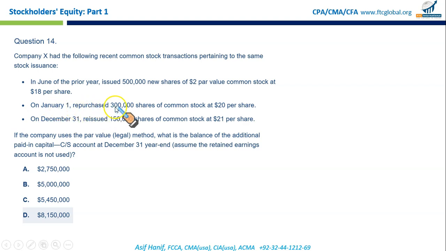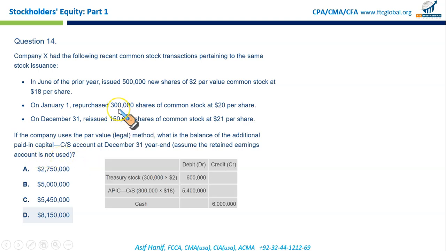On January 1st, repurchased 300,000 shares of common stock at 20 per share. That is clearly more than the issue price. And on December 31st, reissued 150,000 shares of common stock at 21 per share. If the company uses the par value or the legal method, what is the balance of the additional paid in capital common stock account at December 31st year end? Assume the retained earnings account is not used.